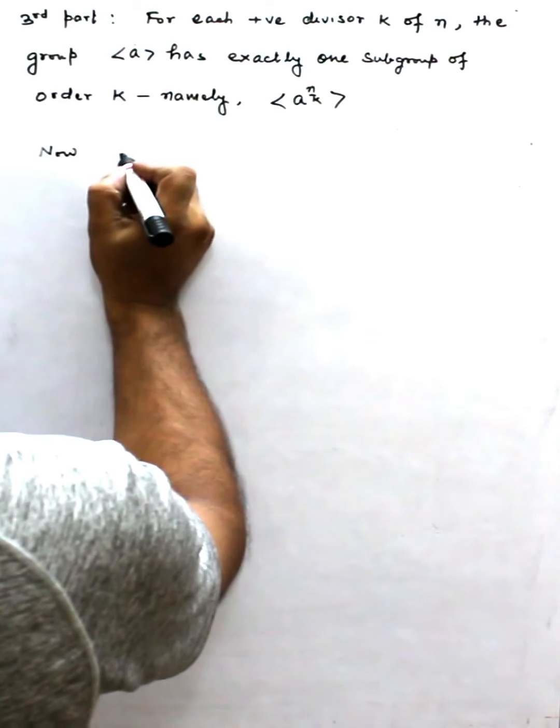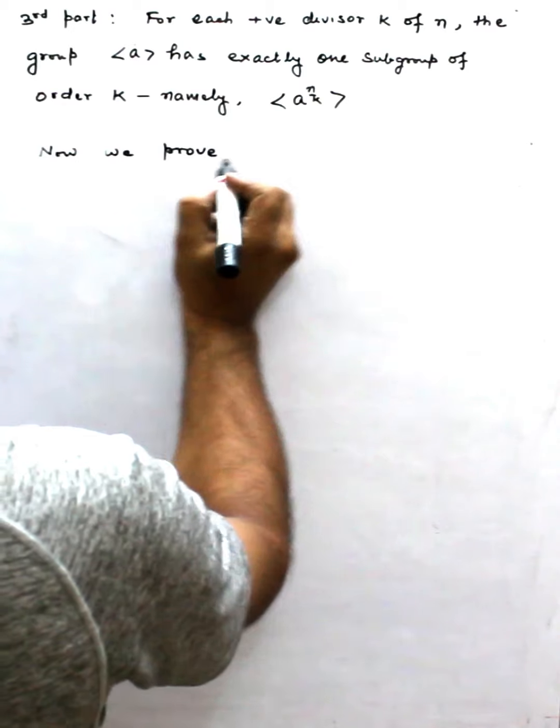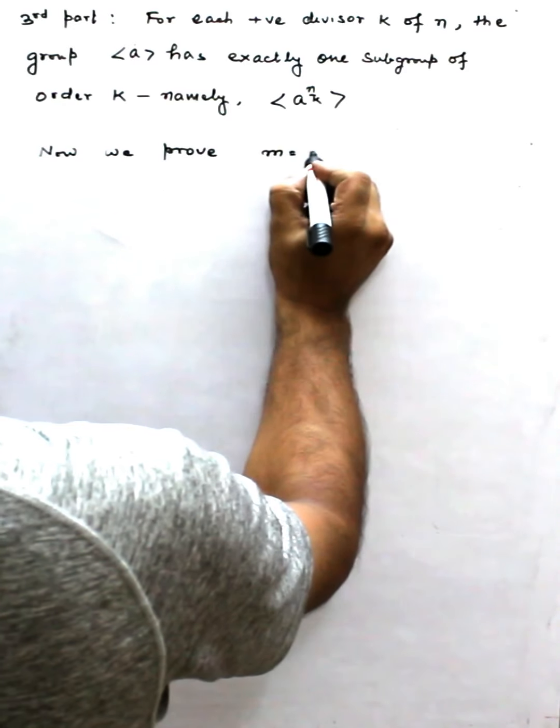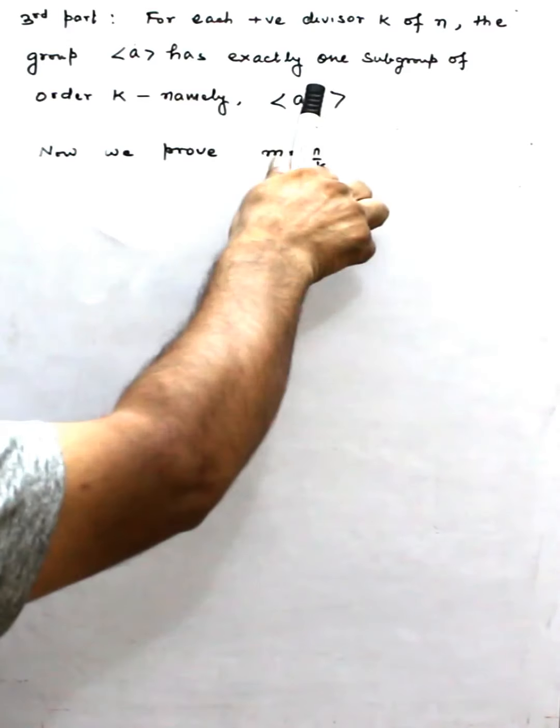Now we prove m is actually n by k. It is not a different number. It is this number.